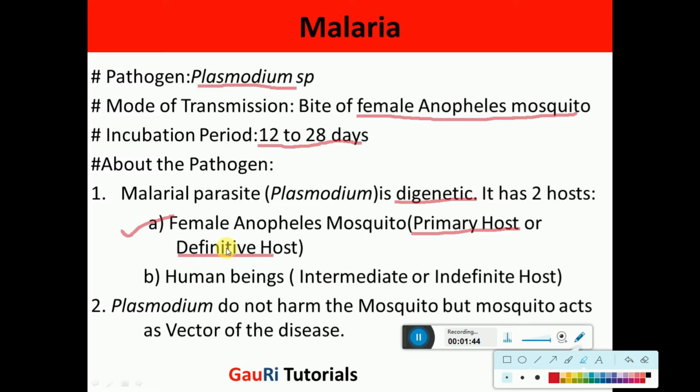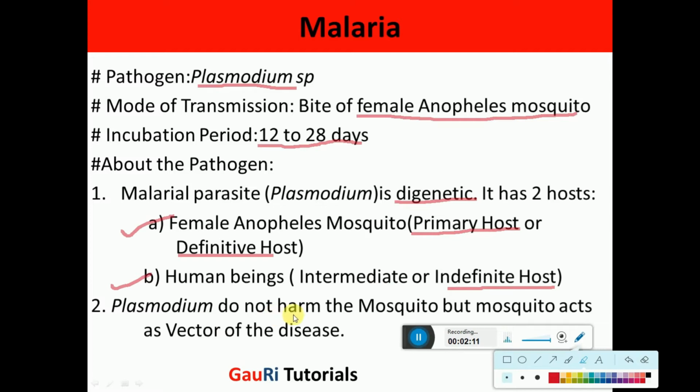Now why is it called the definitive host? Because in the mosquito, the sexual stages of the parasite are present, and the second host is the human being. This is called the intermediate or indefinite host, because the asexual stages of the parasite take place inside the human beings.